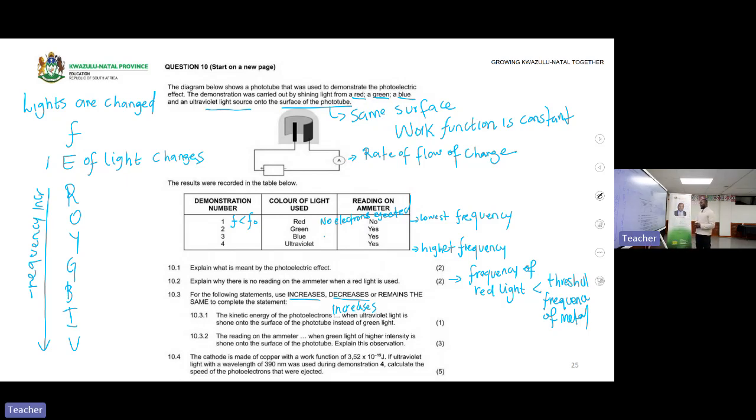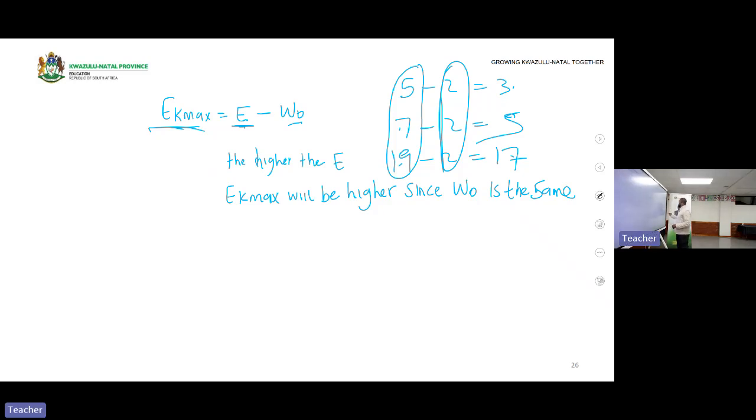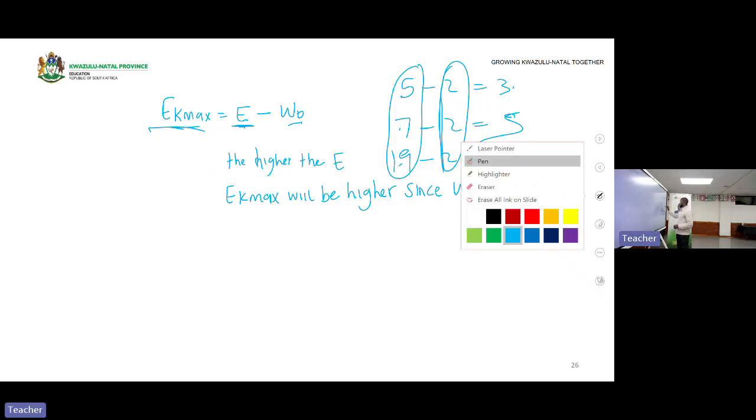The reading on the ammeter when green light of higher intensity is shone. Explain this observation. Higher intensity. Sorry about that. Okay.